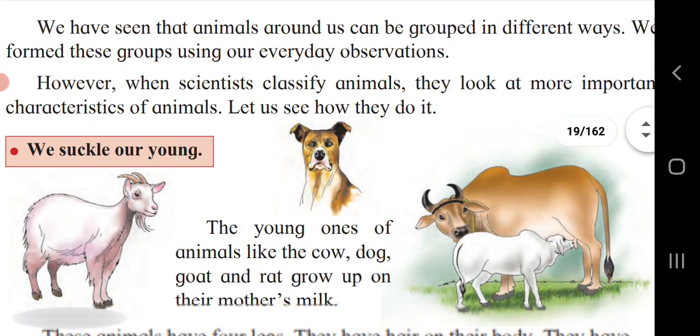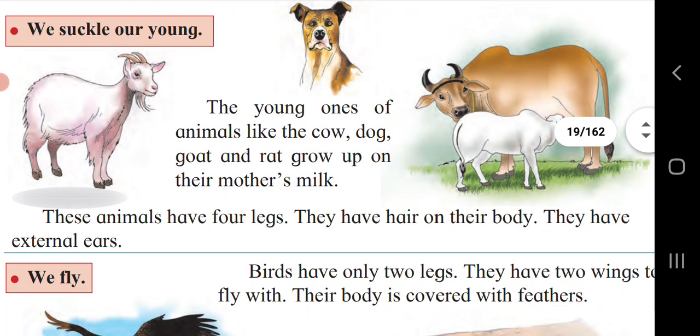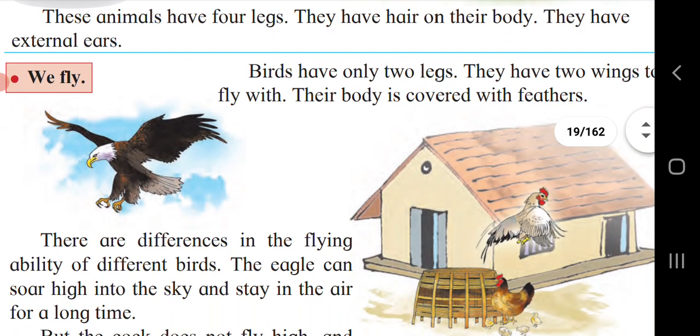The next which we had seen is, we suckle our young. Under this, the animals that suckle their young ones have 4 legs, a hairy body, external ears, for example cow, dog and goat. These were the animals which suckle their young. We fly. The animals which fly have 2 legs, 2 wings and a feathery body, for example birds.